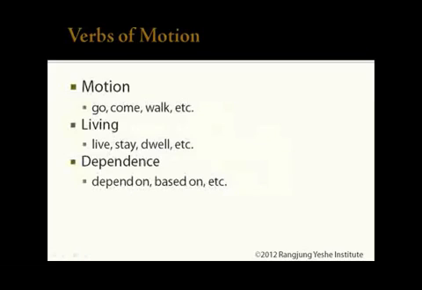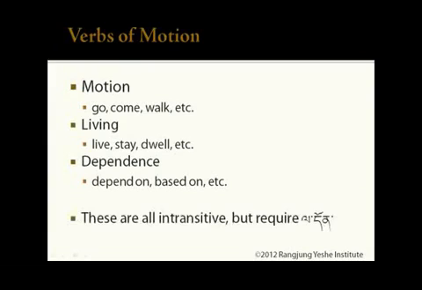With verbs of motion such as go, come, walk, etc., verbs of living such as stay, sit, live, and verbs of dependence such as depend on, based on, and so on, we can structure sentences in similar ways. These are all intransitive verbs, but they can have extra information added signifying location, marked by the la particle.